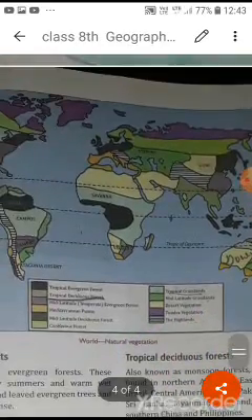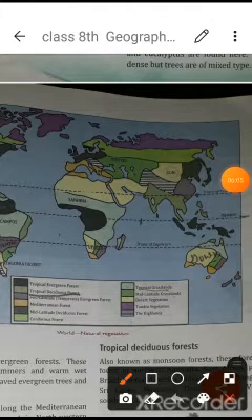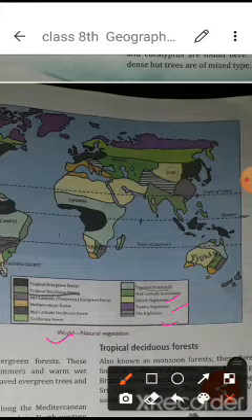Now you can see the map, which is explaining the different kinds of vegetation. By this index you can understand which are the highlands, the tundra vegetation, desert vegetation, coniferous forest, mid latitude deciduous forest, and Mediterranean forest. You can also understand the tropical evergreen forest, the black one, in this area.